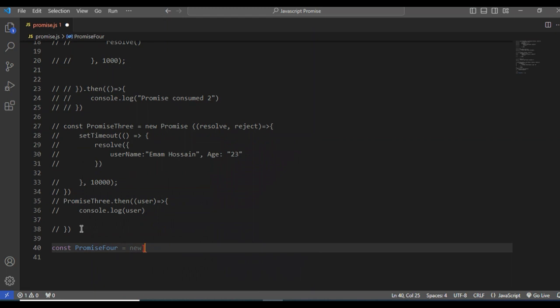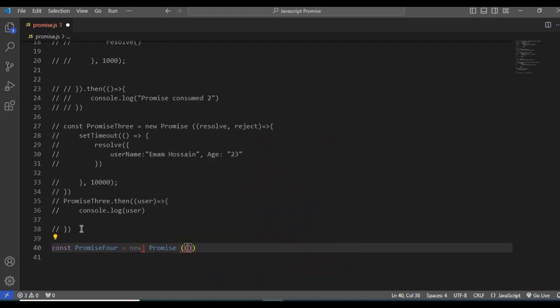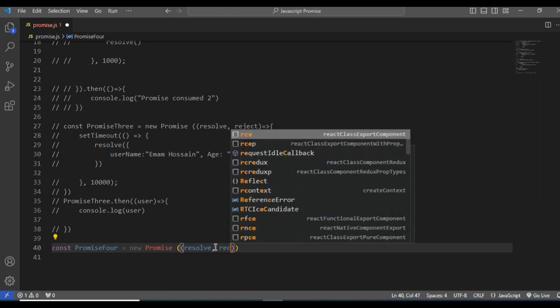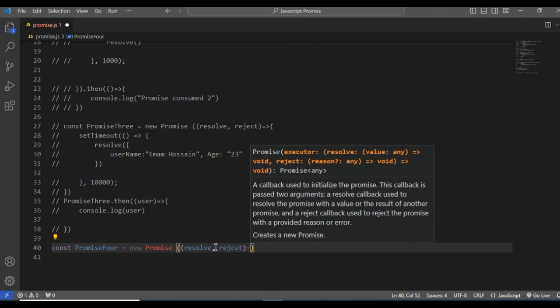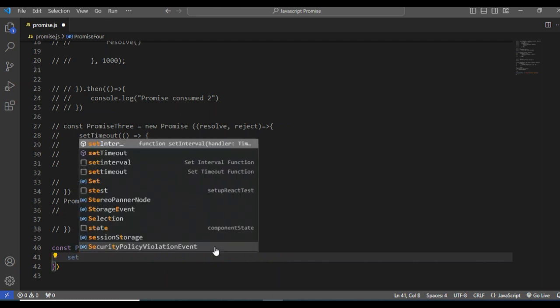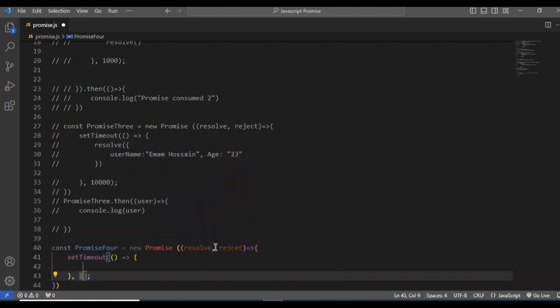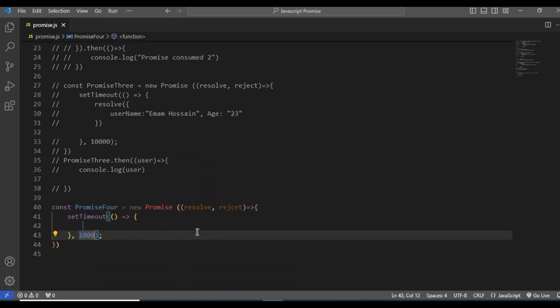We know the syntax: a promise needs two parameters, resolve and reject. Like the same way, a setTimeout function. Something will happen in 1 second. What will happen in the 1 second?